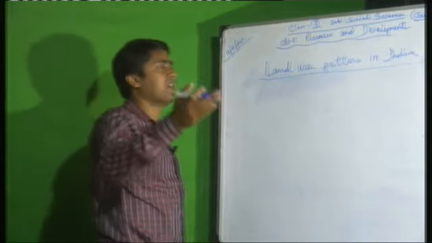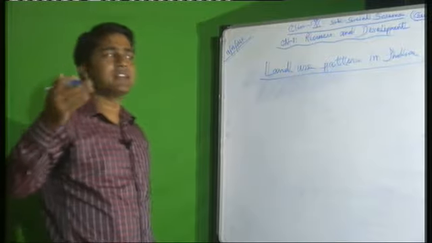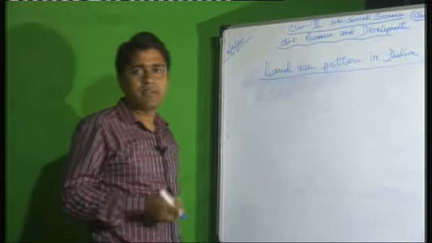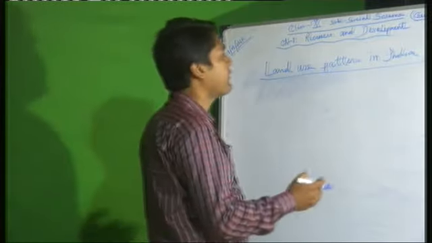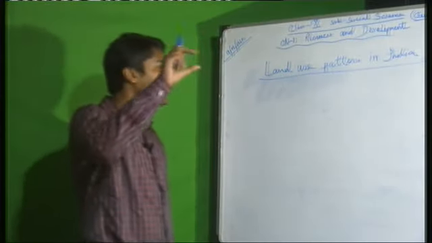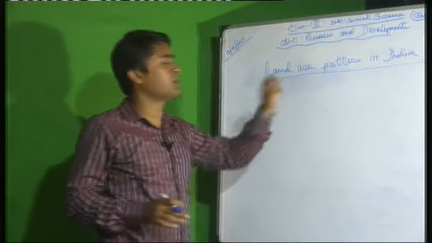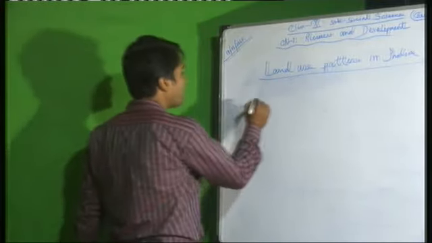In the northeastern states, excluding Assam, the rest of the states have not been properly surveyed, and also some parts of our country are occupied by Pakistan and China. That's why this area has not been utilized properly. And in the rest of the part, land use pattern in India, we utilize the land for different purposes.